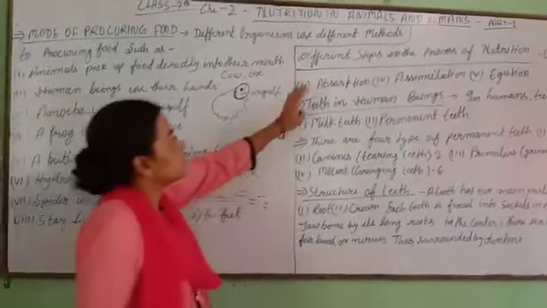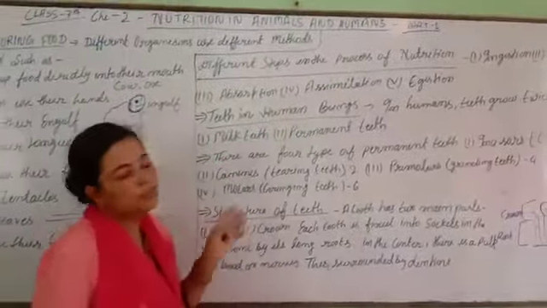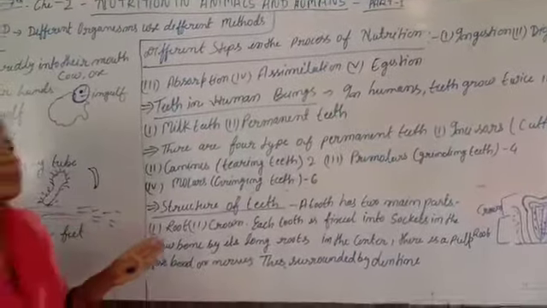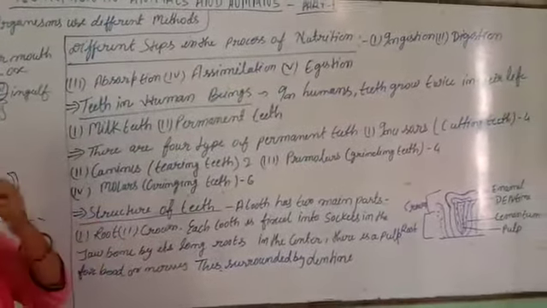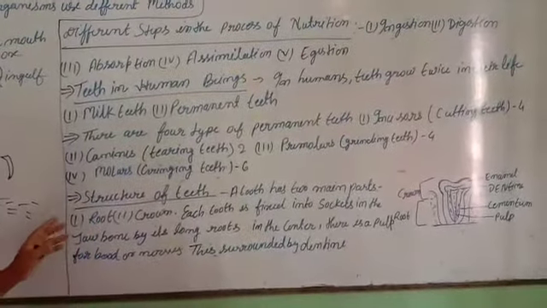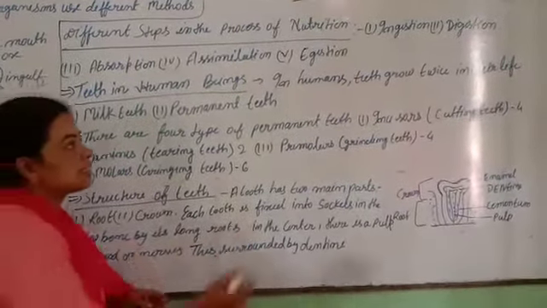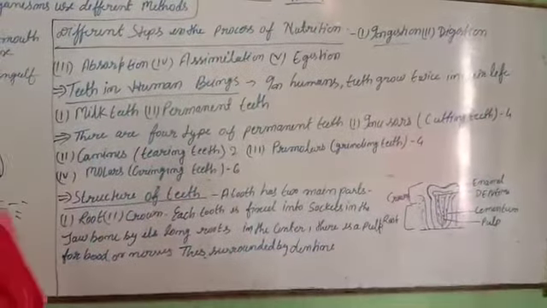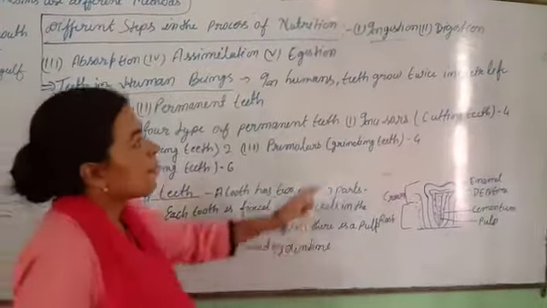Let's see the different steps in the process of nutrition. If we talk about human being nutrition and other animals, the processes are digestion and nutrition. The first is ingestion. Ingestion is the process where we take food.